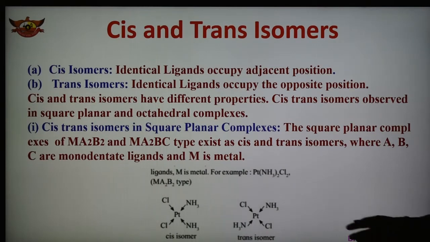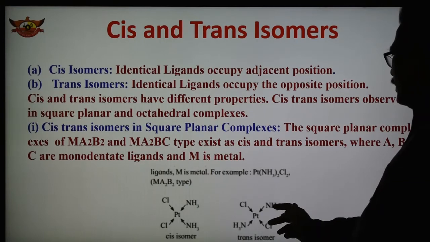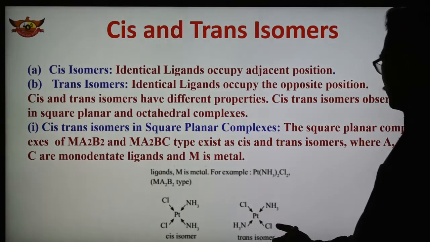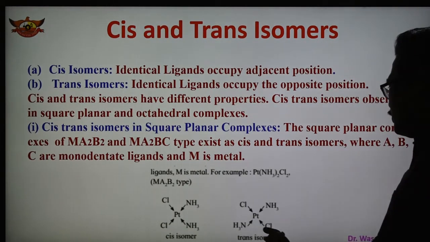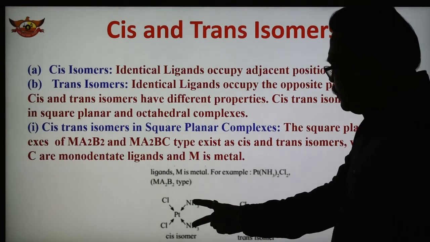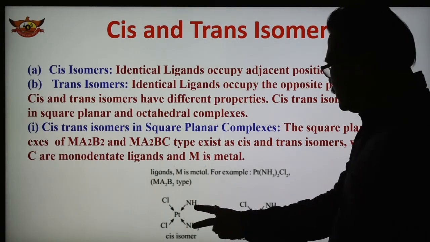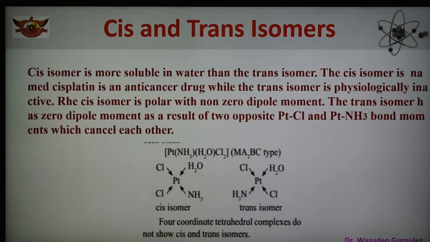Now in case of the same arrangement, only the position is changed here. Cl and ammonia are as they are, only the ammonia present here comes to this side, Cl comes to this. So this is changed, and now ammonia are on opposite sides. So this is called trans. So cis isomer, trans isomer. Two groups on adjacent positions is cis, 2 opposite is trans. So there are two types of isomerism, cis and trans isomer. These are known as geometrical isomerism.